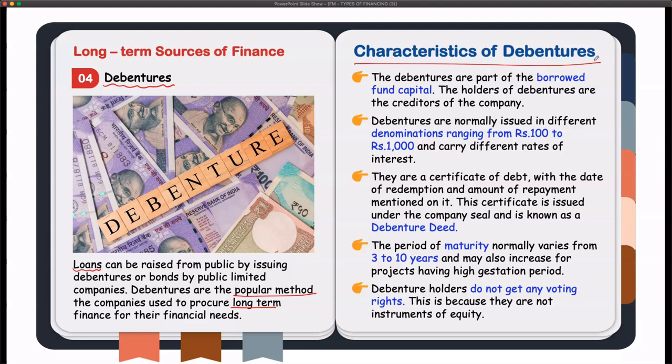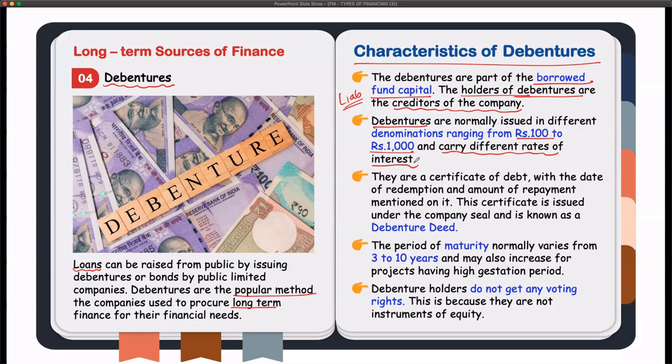Let us look at the characteristics of debentures. Number 1, debentures are part of borrowed fund capital. It means it is a liability, it is not equity. So the debenture holders are basically creditors to the company. The denominations of debentures are generally in the range of rupees 100, and may even go up to rupees 1000, and the rate of interest will also vary depending upon the tenor, the security, and sometimes the purpose for which it is raised.